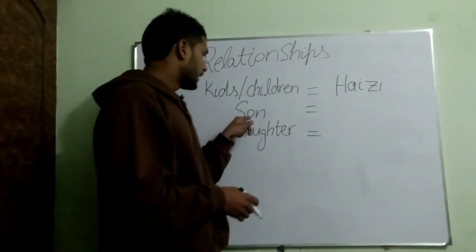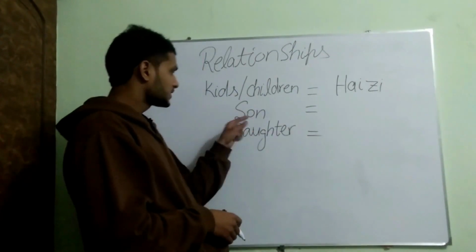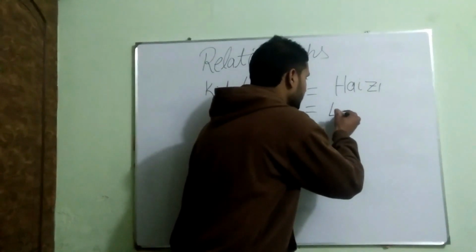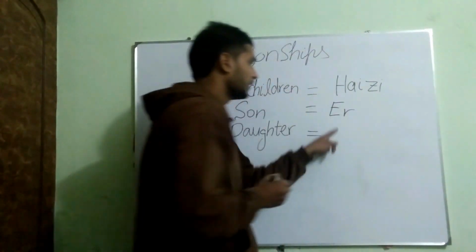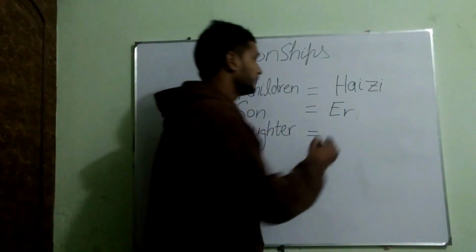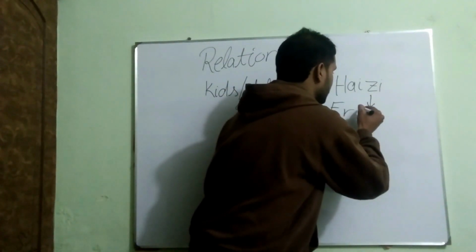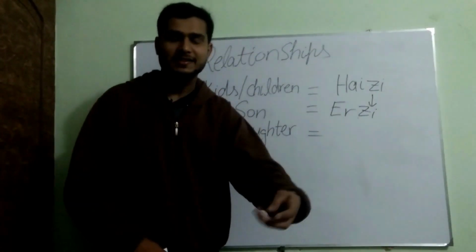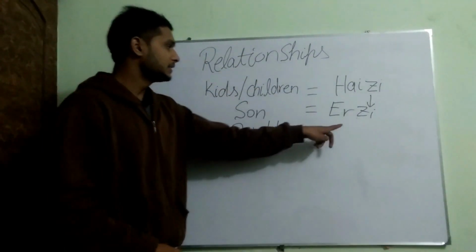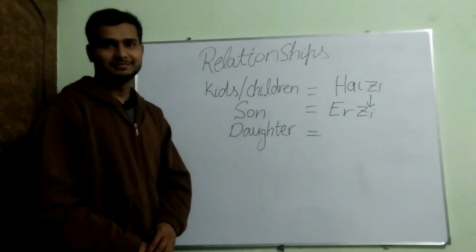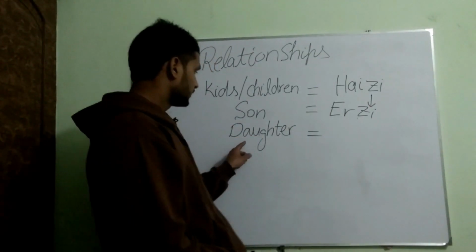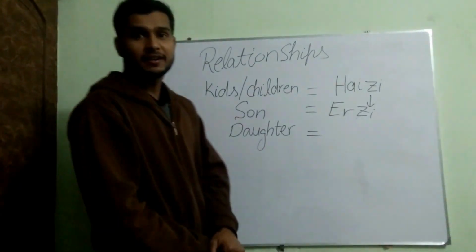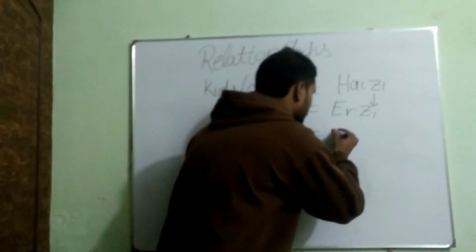The next one we have is son. How to say son in Chinese? E-R. If I put this Z with R, it becomes Erzi, and its meaning is son. The next one, the third one we have, is daughter. How to say daughter in Chinese? We have nü.